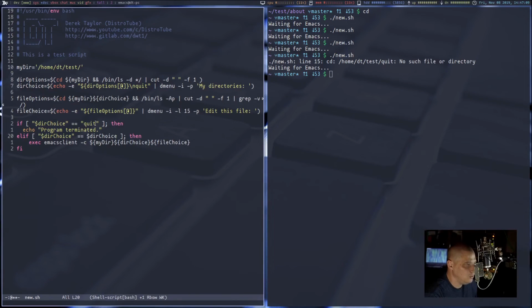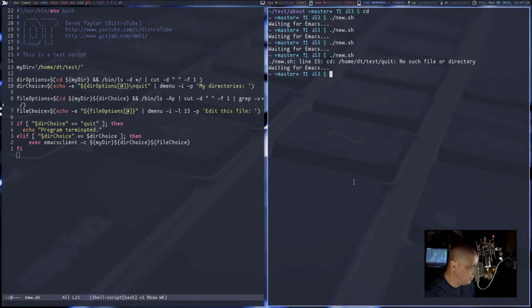If directory choice equals quit, all I want it to do is just echo program terminated. You know, it'll give me that in the shell. Else if directory choice equals a legit directory choice, then open up Emacs at the path to that file. Let me save that and see if it works.